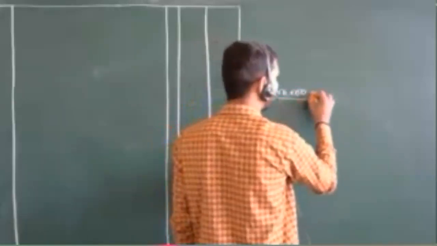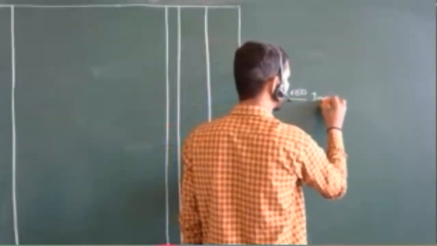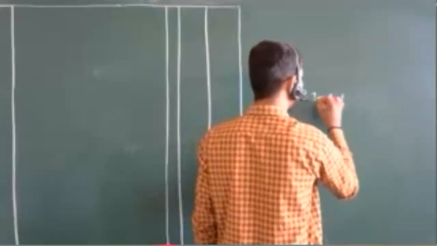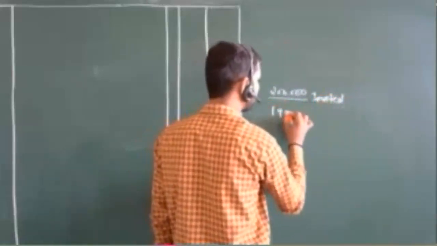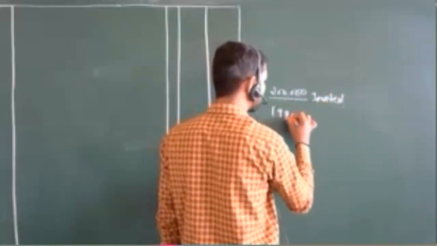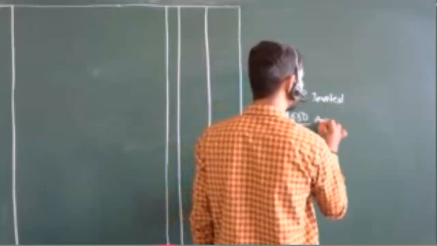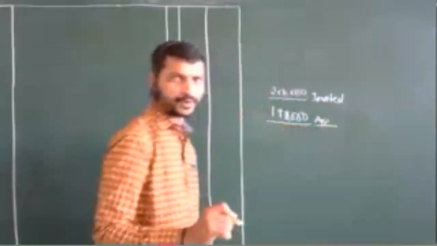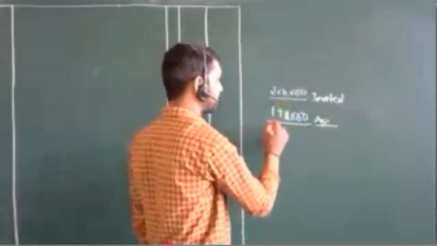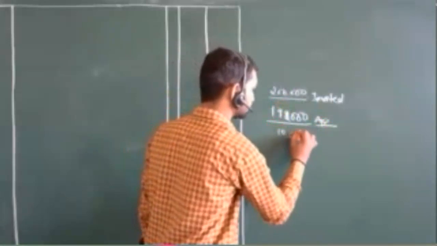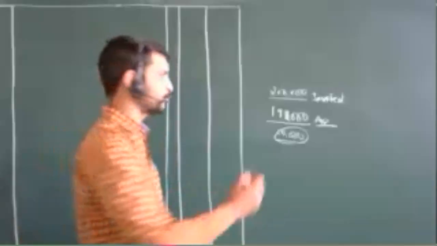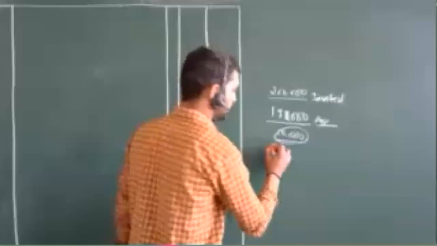Applications were invited for 2 lakh shares, but you received 1 lakh 90,000 applications. Now this is what under subscription means. You are lagging behind by 10,000 shares.